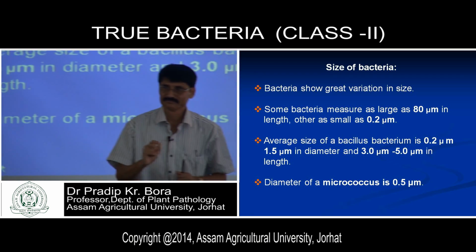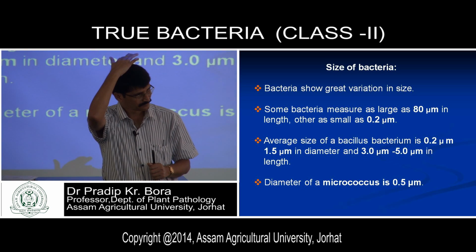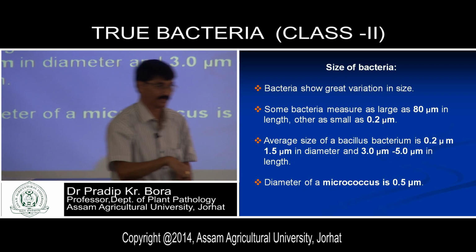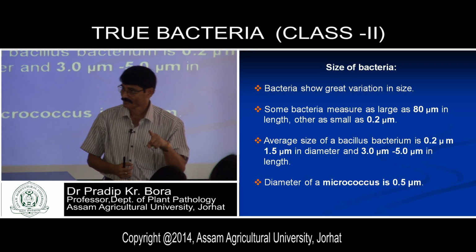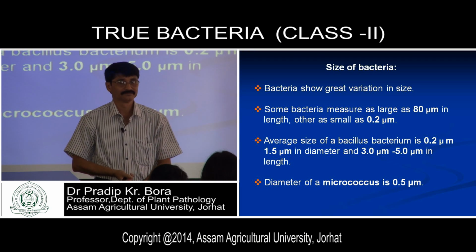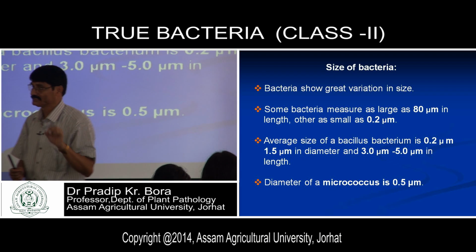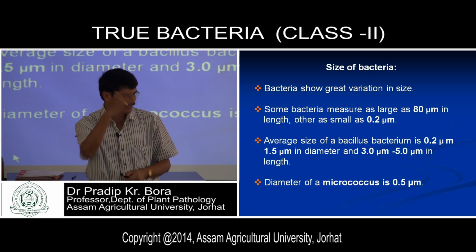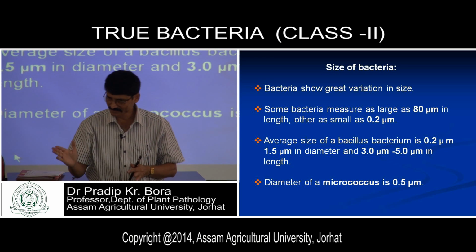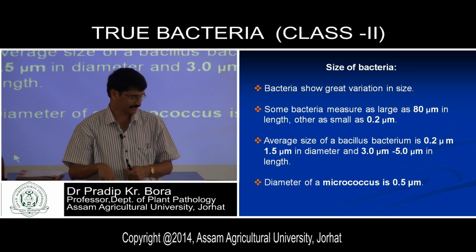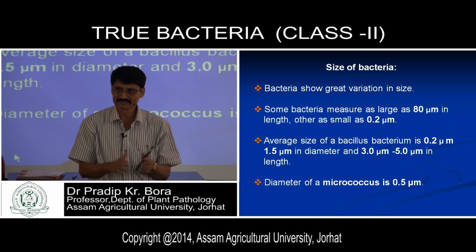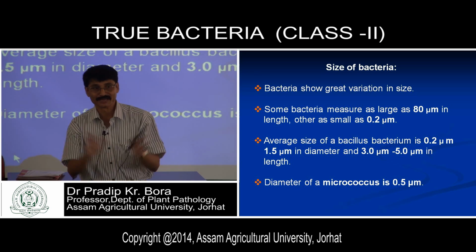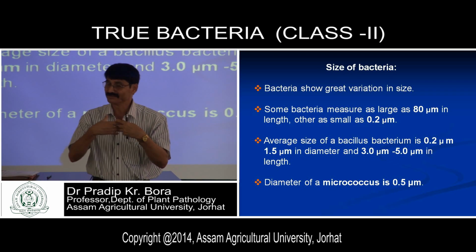What is the resolving power of the light compound microscope that we have? 0.2 micron, or 0.2 micrometer, is the resolving power of the microscope. You can correlate this resolving power with the size of the bacterium. What is the smallest size of the bacterium on average? 0.2 micrometer. You can correlate these two things and remember it in a better way.